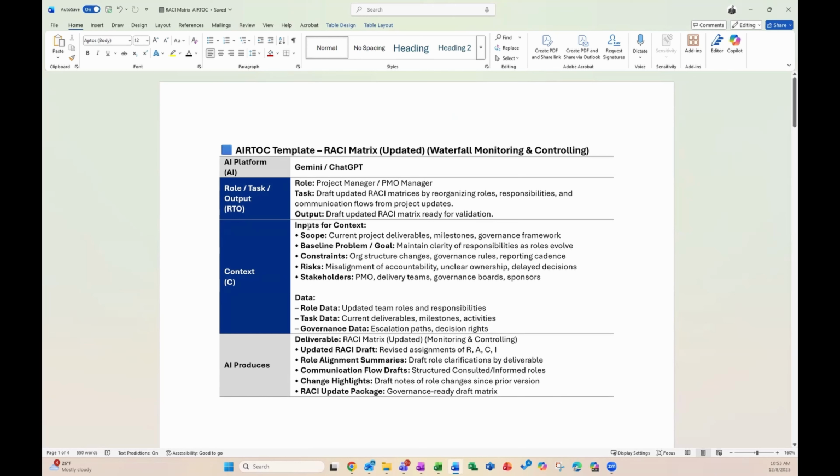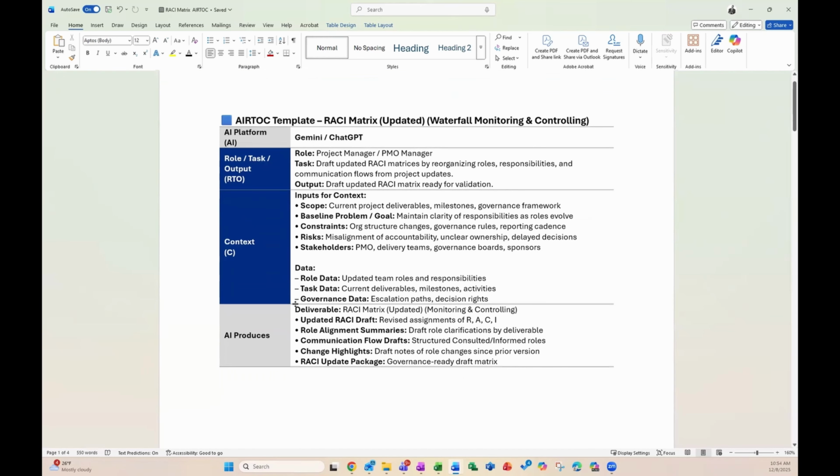Our inputs here, again, is high-level information that may come from your project schedule or other sources. This includes your scope, your baseline problem and goal, your constraints, your risks, and your stakeholders. All right, after that, we have our data, which includes role data, task data, and governance data for this RACI matrix. Okay, and these are recommended items that you should put into your query to make sure that AI has the right context to draft out the proper output.